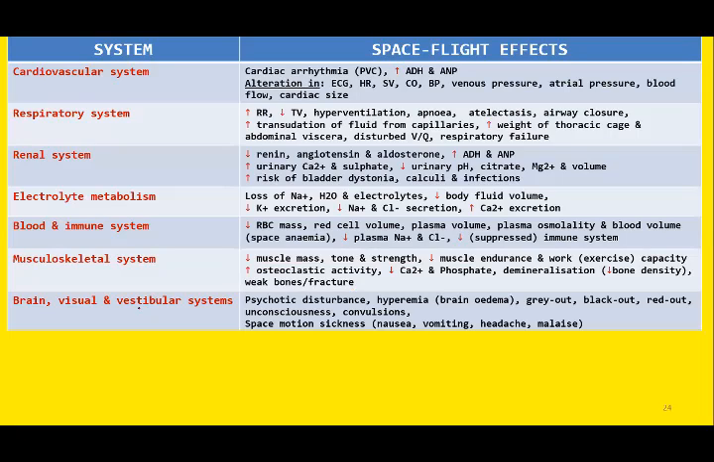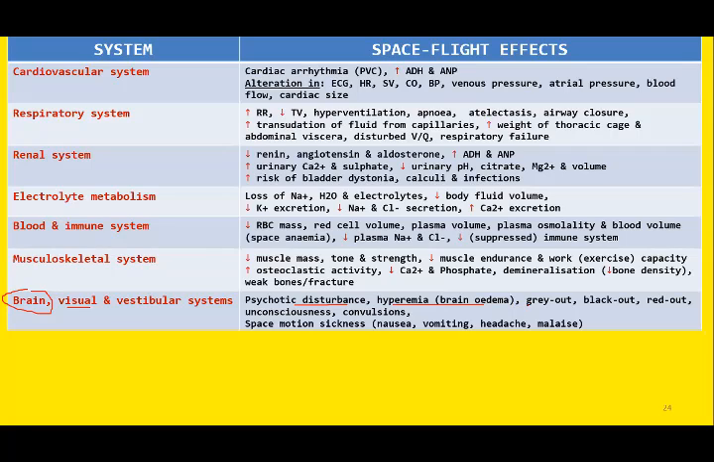Now, what are the effects of weightlessness on brain, visual, and vestibular system? So these are interrelated: the visual system, the vestibular system, and the CNS. That is why we have grouped these three systems together: brain, visual, and vestibular system. So initially there is psychotic disturbance, hyperemia or brain edema is there. You remember we discussed negative G. In the presence of negative G force, there is congestion of blood, there is pooling of blood in the brain, and this is known as hyperemia. And this blood accumulation will lead to brain edema or headache.